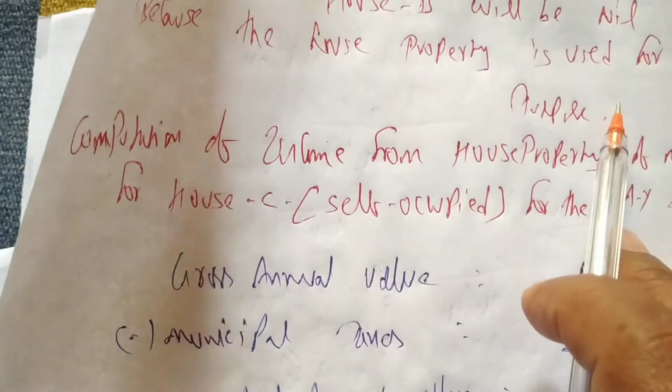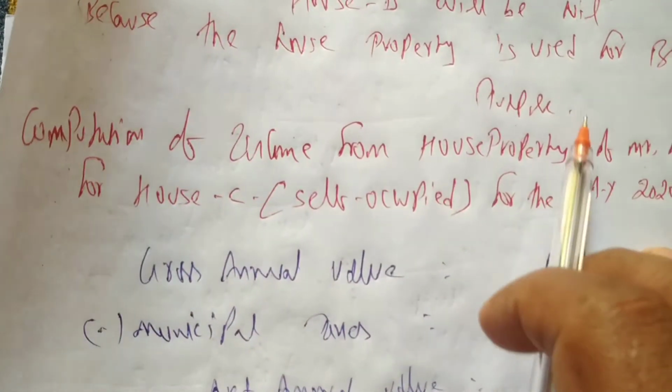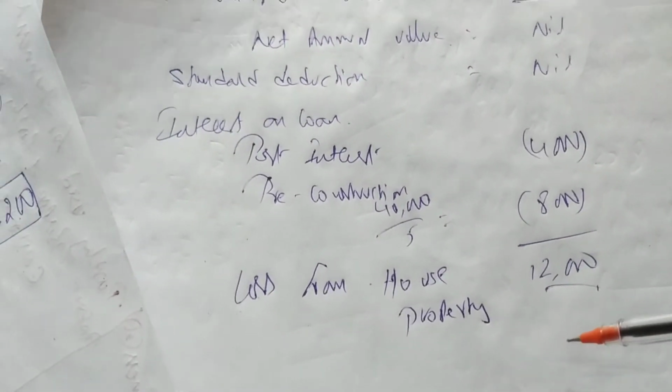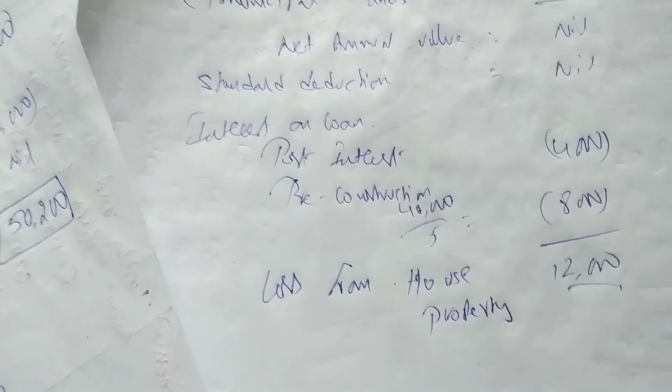House B is completely used for business purpose. He is giving half for business, half for manager. Means we can directly write that the entire portion is used for business purpose. So there will be no income from house property for B. And house C is what? Self-occupied. So there will always be loss for self-occupied property. Okay?